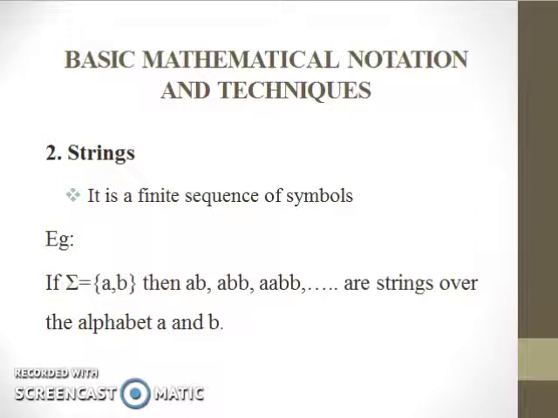Second one is strings. A string is a finite sequence of symbols. Let us see an example. If sigma equals, inside the set bracket, a comma b, for this set of symbols, what are the strings generated? Let's see: ab, abb, aa, bb. These are the strings over the alphabet a and b. We can write them in any way for the alphabets a and b.